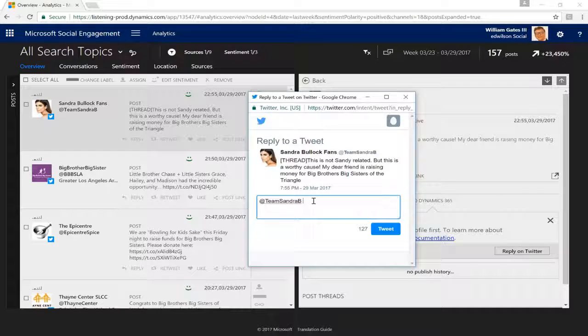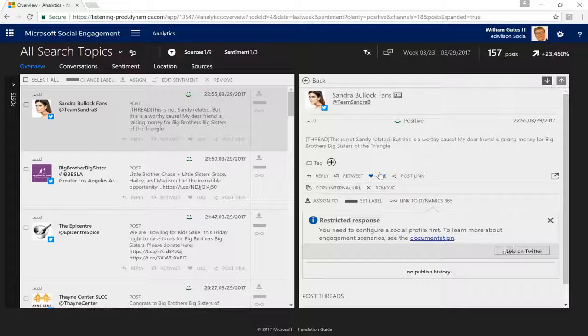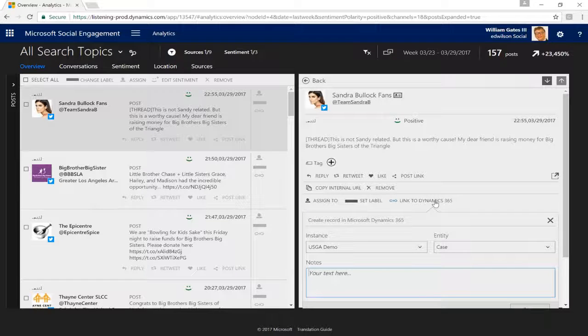I can say that's awesome and tweet that directly from within the social media platform. I could also retweet this or like it, or post this link out to another social media platform. But the really powerful portion of this is the ability to actually take action on this and send it over to Dynamics 365. So let's say, for instance, that we wanted to associate this with a particular marketing campaign.